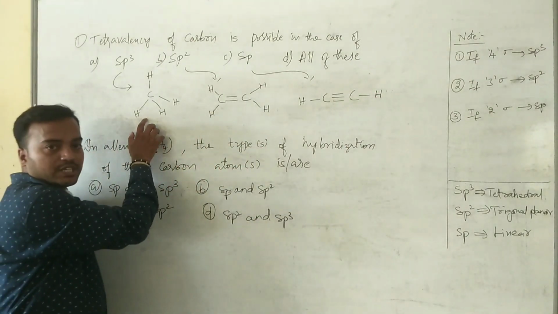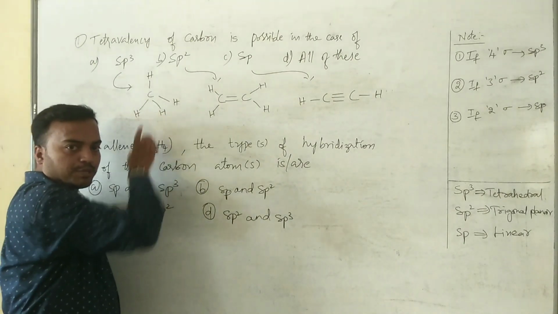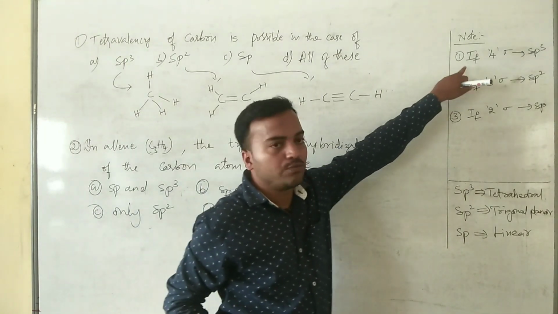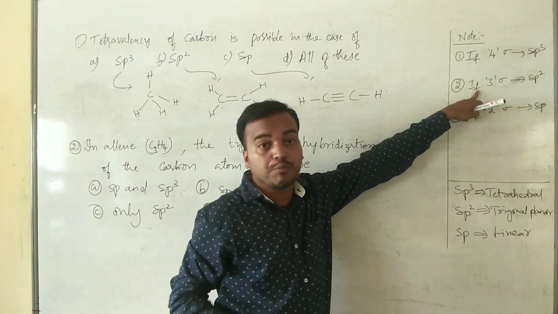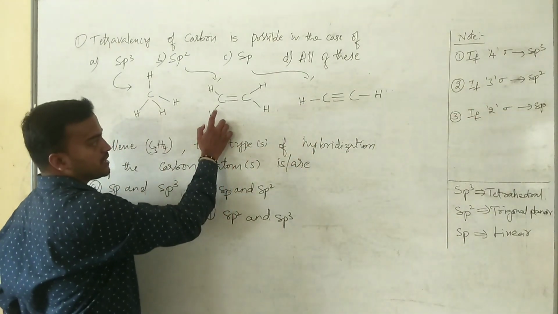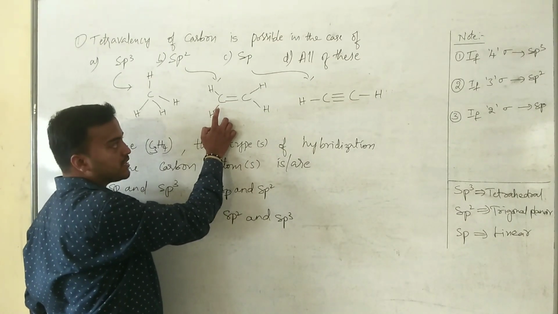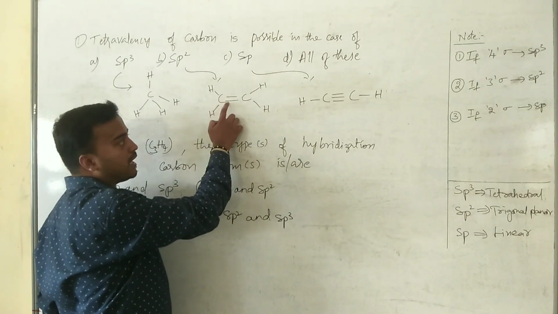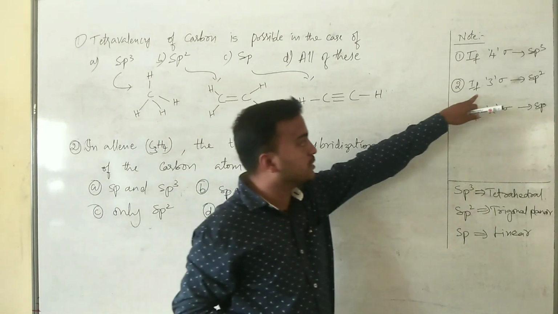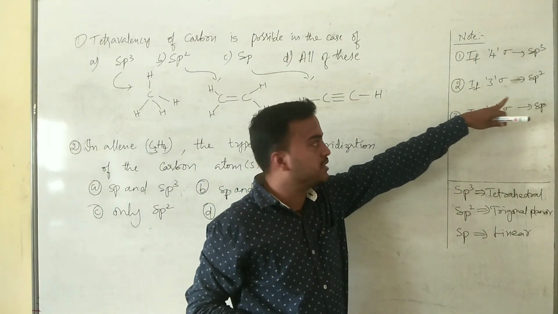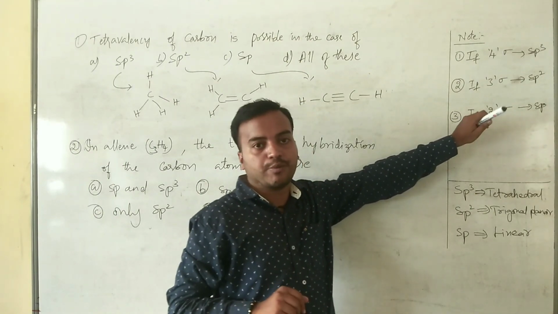Let's see here. In this case, the number of sigma bonds is 1, 2, 3, 4. There will be a presence of 4 sigma bonds. If carbon contains 4 sigma bonds, that is an sp3 hybridized carbon atom. If there is a presence of 3 sigma bonds, in this case 1, 2, 3, for this carbon there is 1 sigma bond here, 1 sigma bond here, and 1 sigma bond here. Total number of sigma bonds is 3. So if a carbon atom contains 3 sigma bonds, the hybridization is sp2. If there is a presence of 2 sigma bonds, the hybridization is sp.